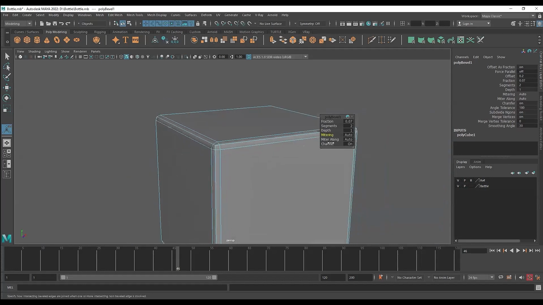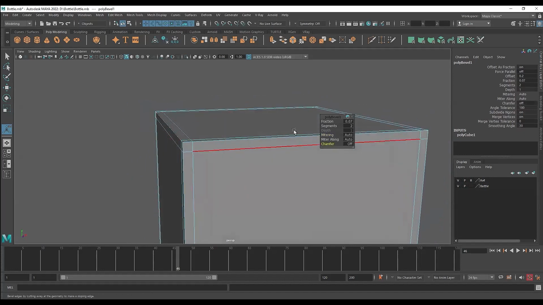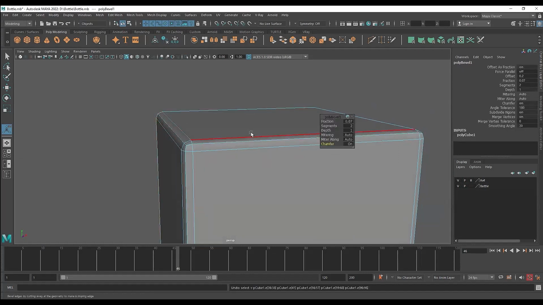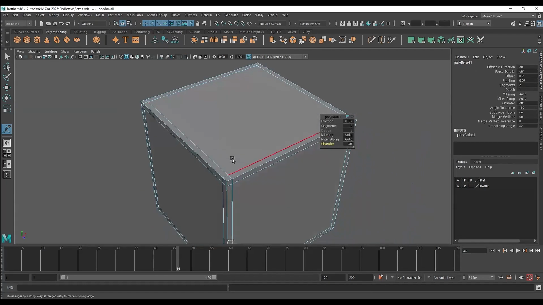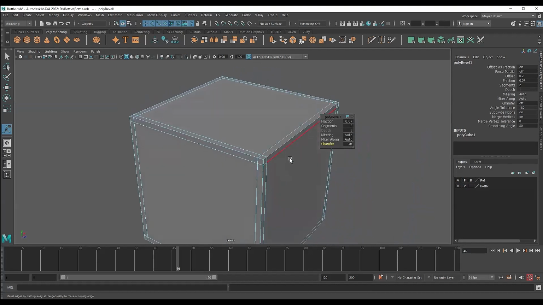We also have this chamfer option. If this is off, you will see the actual shape is maintained, right? If chamfer is on, then you get a curve. If you don't want this curve, you can turn it off and you will just get edges. If you remember day before yesterday's class when we were talking about adding edges, this is basically what I was doing.